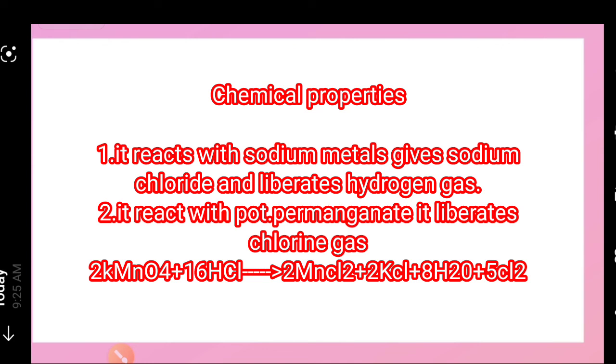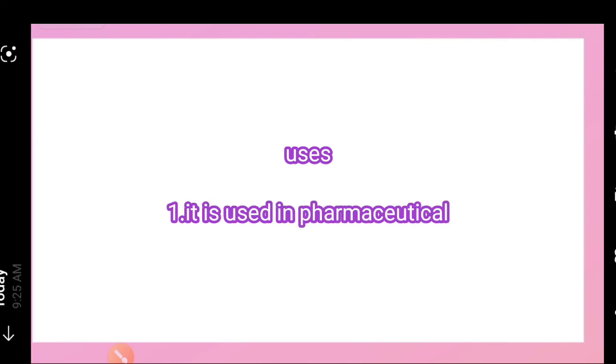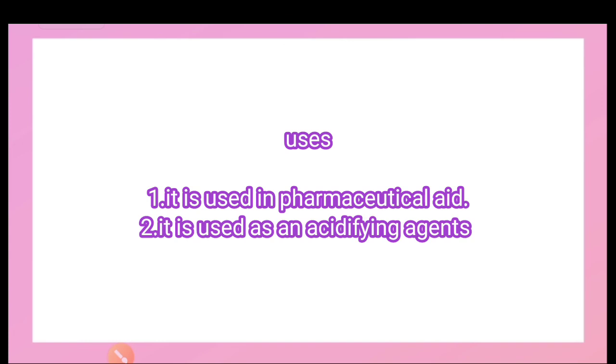Next, its uses. It is used as a pharmaceutical aid, meaning it is an acid that is used in different types of pharmaceutical preparations. It is employed as an acidifying agent or acidifier. It is a strong acid, that's why it is used as an acidifying agent.